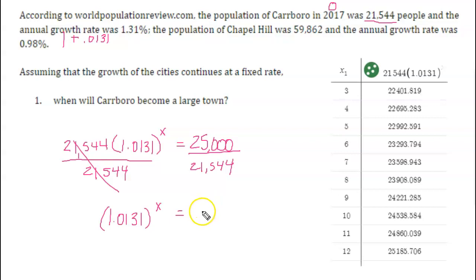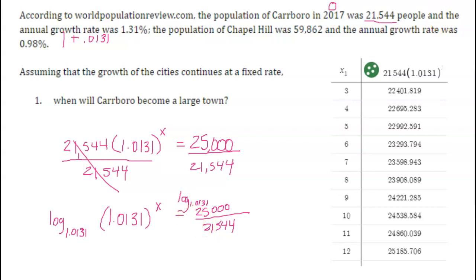And then once I have whatever that happens to be, 25,000 over 21,544, I can do the opposite. So I would need a log, but specifically I need the log that has the same base so that they will actually undo one another. But if I do that to one side of the equation, I have to do it to the other side of the equation. So we could solve this algebraically.